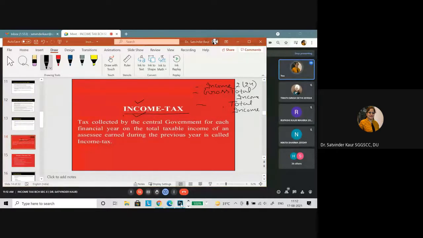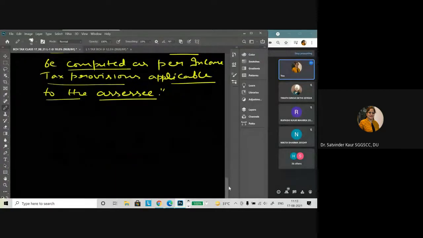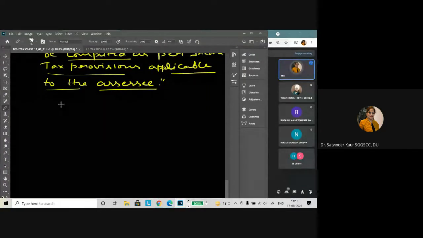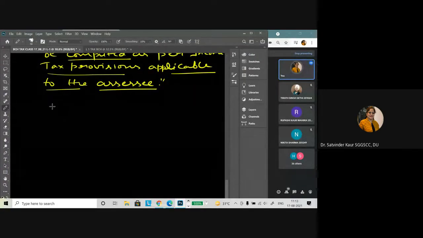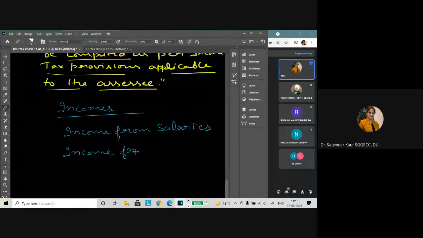When we talk about income as per the income tax provisions, the income is classified or taxed in five major heads. First one is income from salaries. Second one is income from house property.